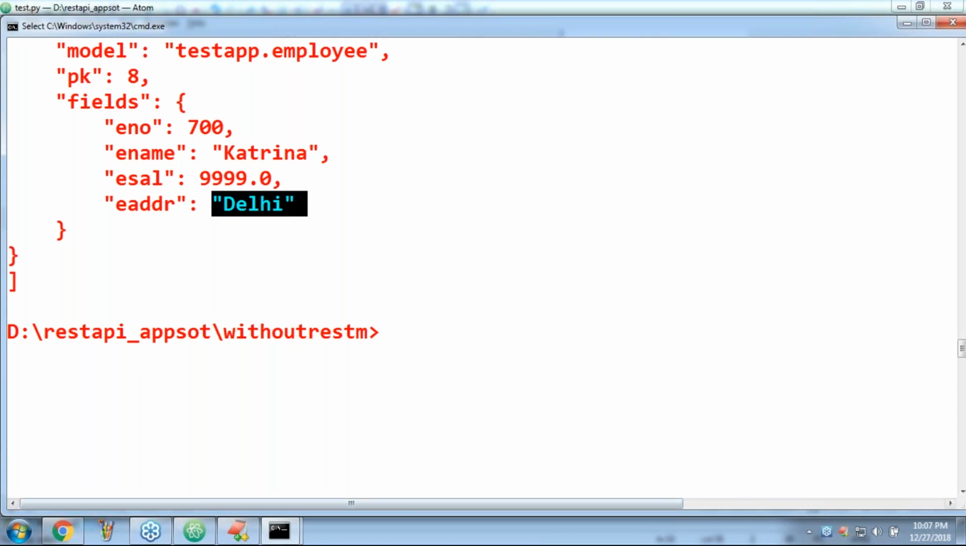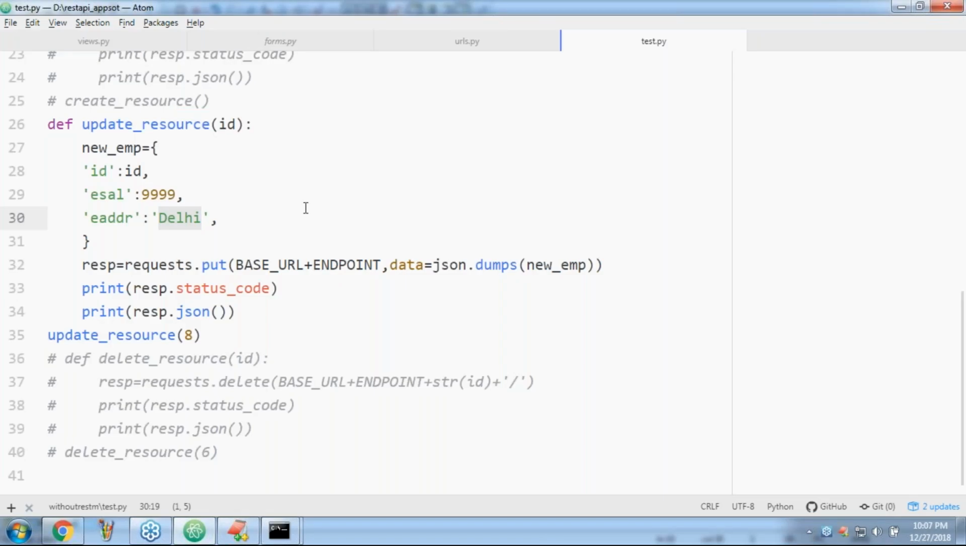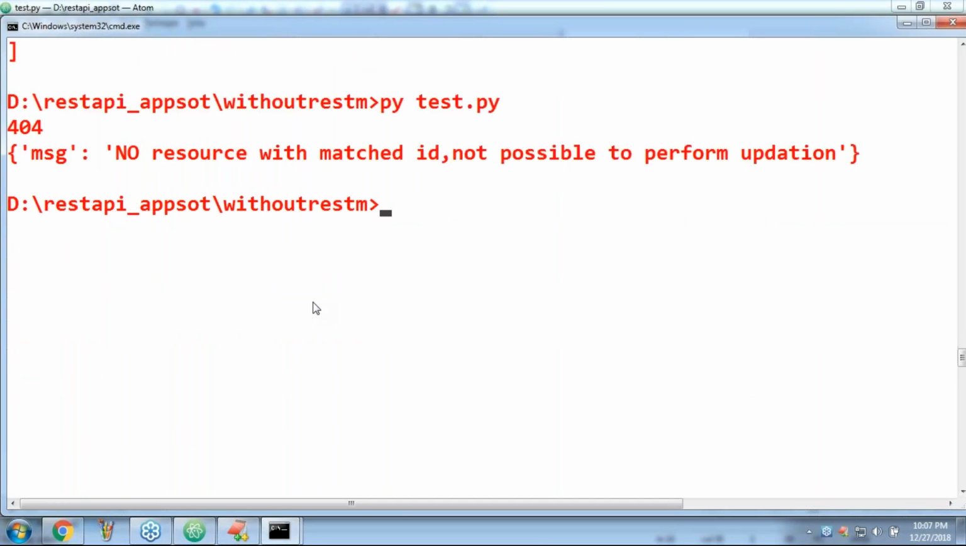Now, same endpoint. There is no difference at all. Sir, I didn't touch my urls.py. Same endpoint. Whatever required data I provided is in the JSON only. Suppose I'm providing 80, sir. Now what will happen? Now observe: no resource with matched ID, not possible to perform updation.